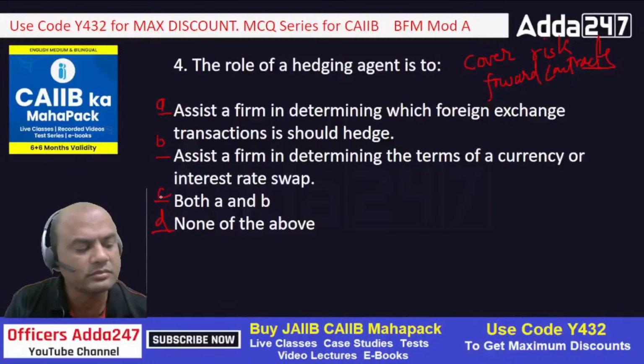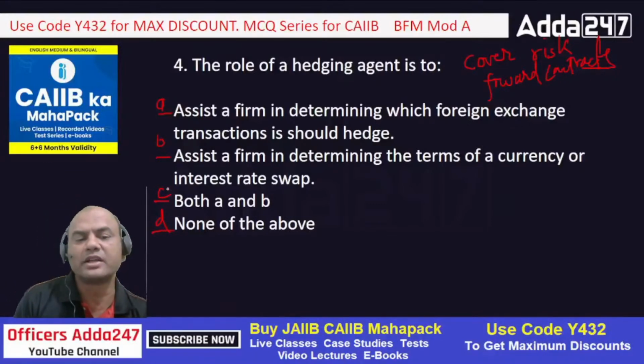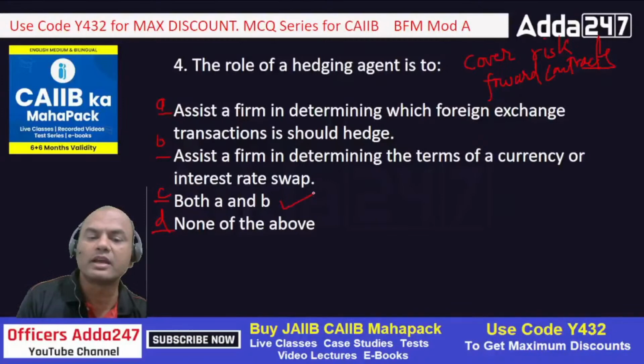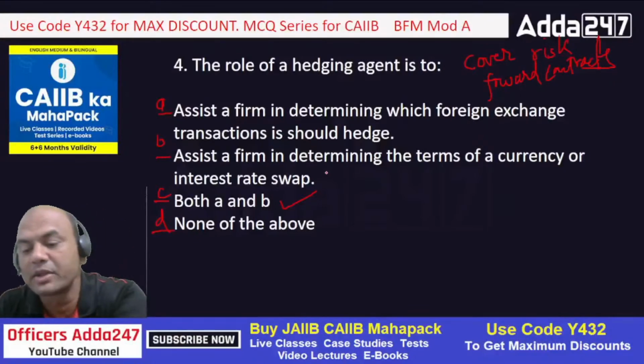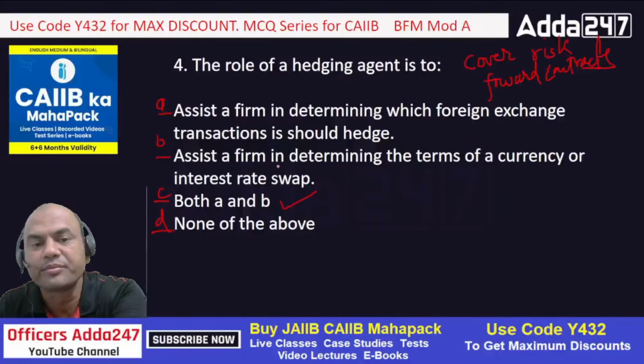A, B or C. Definitely it should be C, right? The hedging agent or the hedging personnel should assist the company to determine which currency is to be hedged. Number two, it should tell them what are the conditions of the interest rate swaps, right? Otherwise the company will go into a problem later.